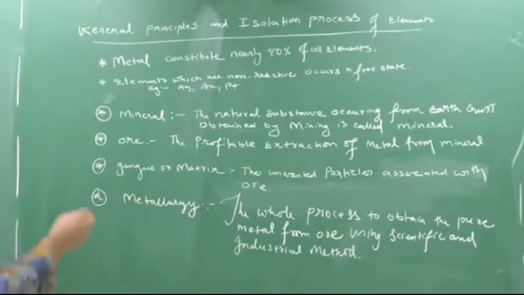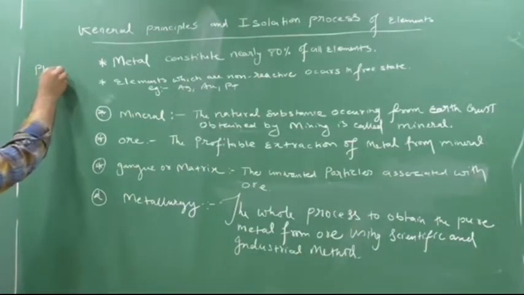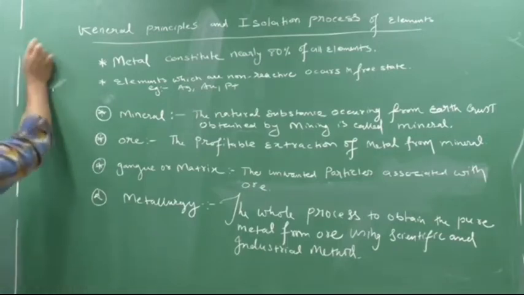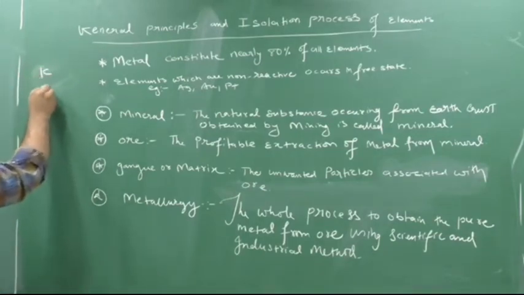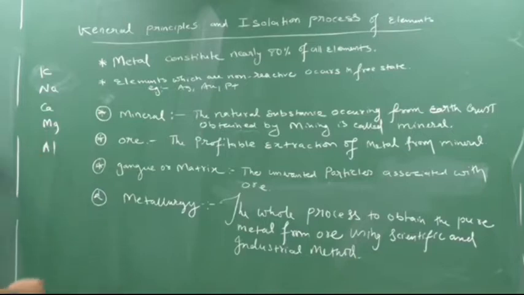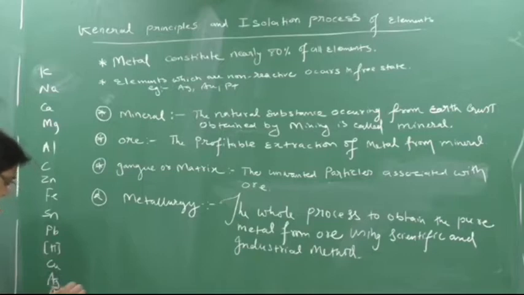Please stop calling me a cute zebra. That was the mnemonic for potassium, sodium, calcium, magnesium, aluminium, then carbon will come, no? Then zinc, iron, tin, lead, hydrogen, then copper, Ag, Au and Pt.